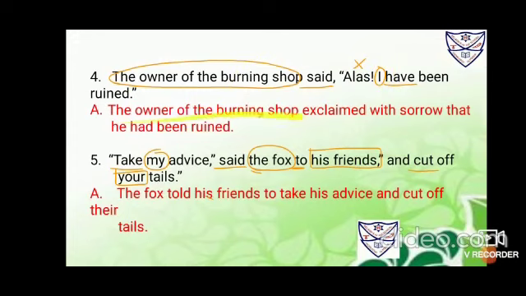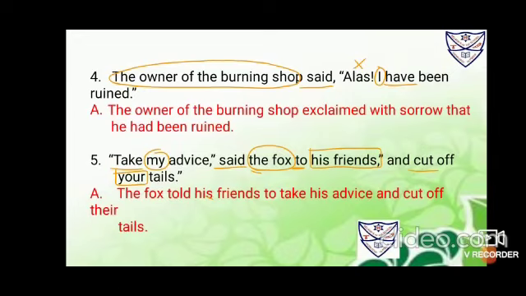So it is the owner of the burning shop exclaimed with sorrow, because it's "Alas, you have to cut". Because of this only I have used exclaimed with sorrow, as it is an exclamatory sentence that is to be used, so that he had been ruined. Okay. Number 5, "Take my advice," said the fox to his friends, "and cut off your tails."